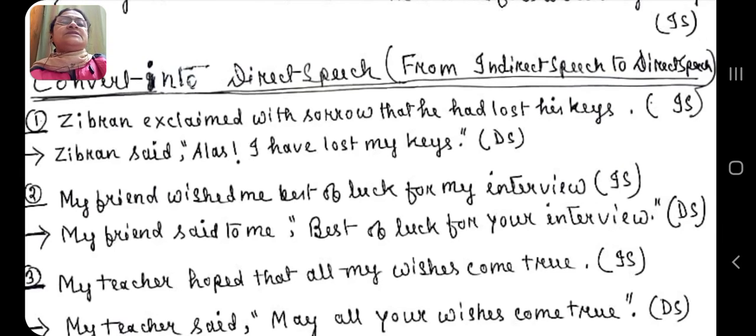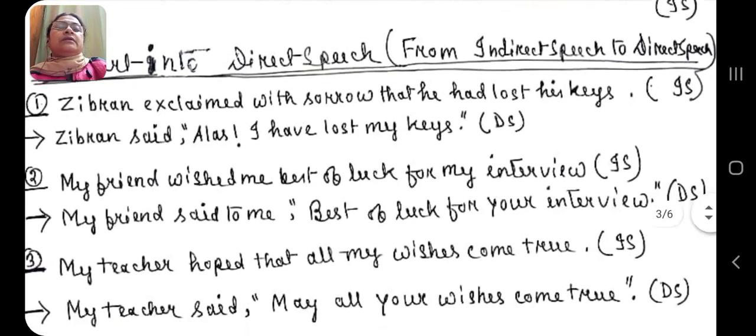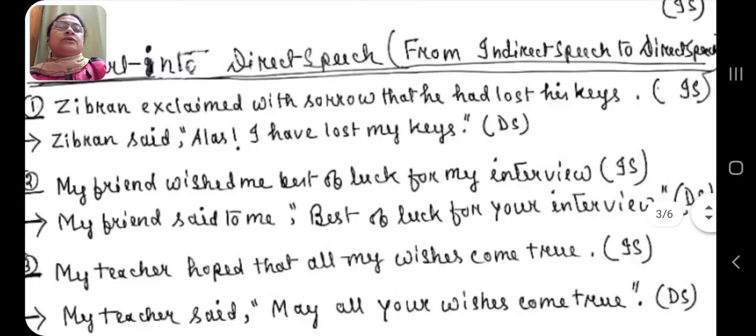See, Zibran said, then comma and inverted comma, as we are converting to direct speech. And for "exclaimed with sorrow", we will be using "Alas", then exclamation mark, and after that, he had lost his keys. So he is the one saying, Zibran, "I have lost my keys", and close the inverted comma, that's direct speech. I have taken these sentences from your book only.